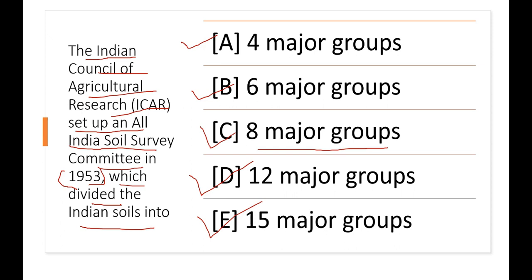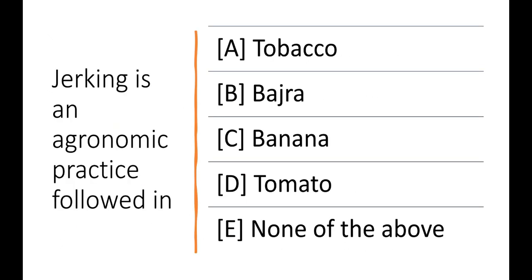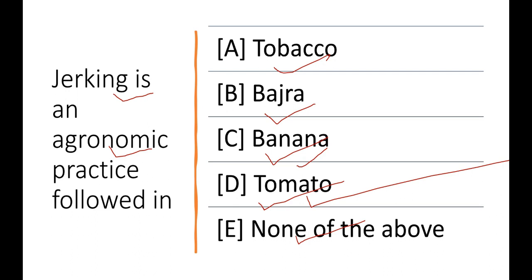Now come to another important question. Jerking is an agronomic practice followed in tobacco, bajra, banana, tomato or none of the above. It is not followed in tobacco, it is not followed in banana, it is not followed in tomato. The answer will be bajra. In bajra the agronomic practice of jerking is followed.